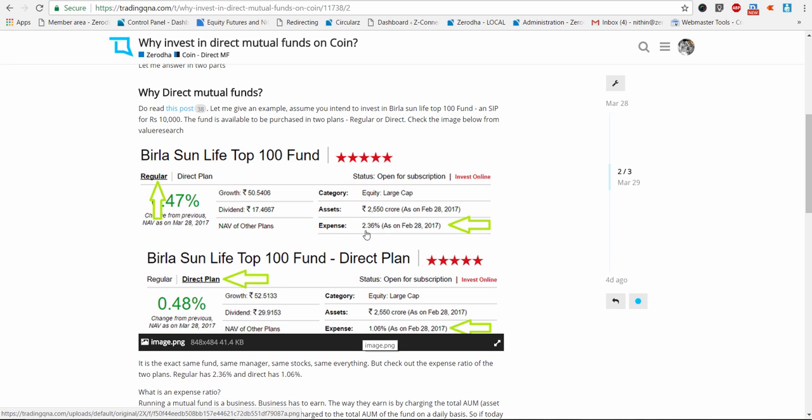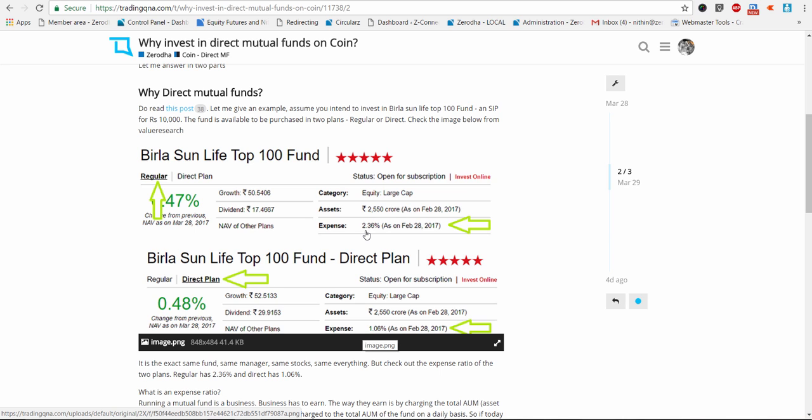What's also very exciting for a distributor in this business is the money is paid not just upfront but also on what is called a trail. That means every year, for as long as the client was invested into the fund, the mutual fund house keeps paying the distributor a trail commission, right?